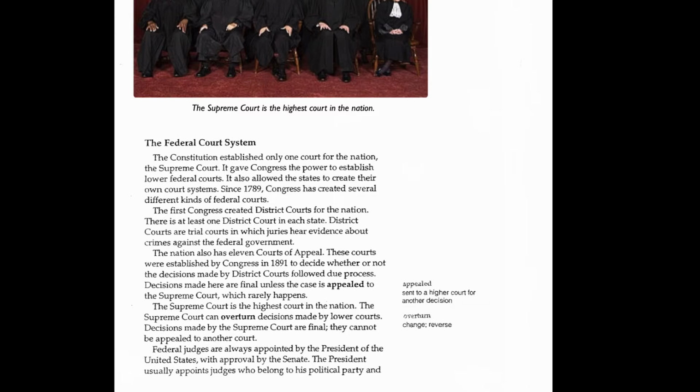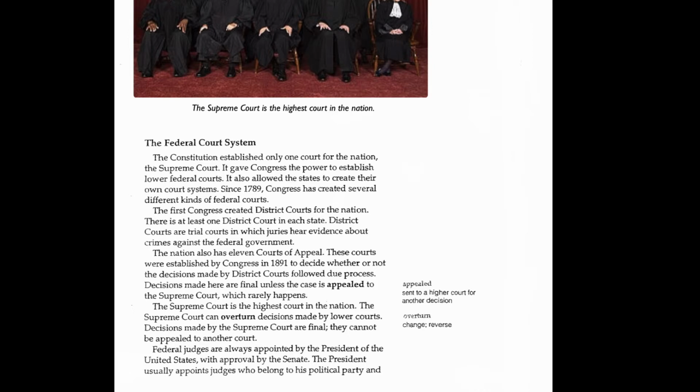District courts are trial courts in which juries hear evidence about crimes against the federal government. The nation also has 11 courts of appeal. These courts were established by Congress in 1891 to decide whether or not the decisions made by the district courts followed due process. Decisions made here are final unless the case is appealed to the Supreme Court, which rarely happens. The Supreme Court is the highest court in the nation. The Supreme Court can overturn decisions made by lower courts. Decisions made by the Supreme Court are final. They cannot be appealed to another court.